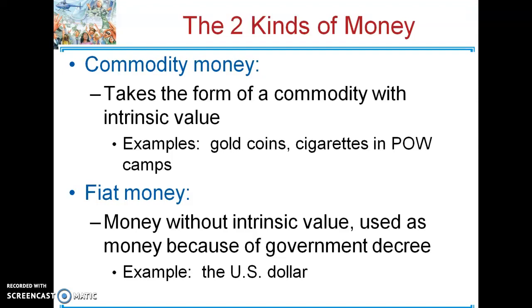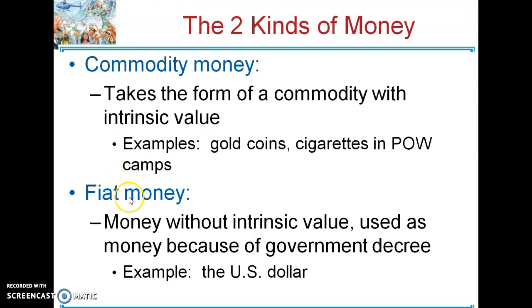So commodity money, something that's a commodity, just has value because of the item. Gold has value just because it can be used for jewelry. Silver, same thing, industrial uses. Cigarettes, intrinsic value: people enjoy smoking. But all these things have been used as money in the past and even sometimes currently.